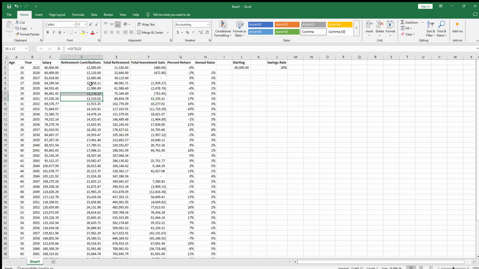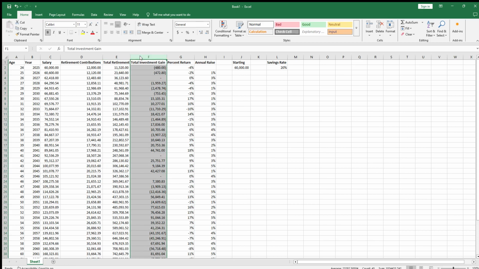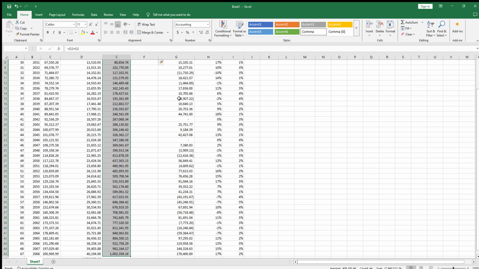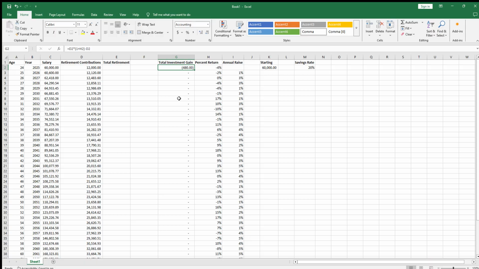Should be, I guess I did something wrong, but this is the show of it. I've done this before, and I'm trying to remember how exactly it went. Let me insert another column. This is kind of the joy of figuring this out. Let's see. Total retirement.